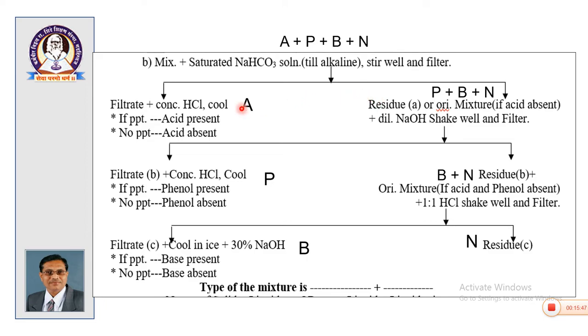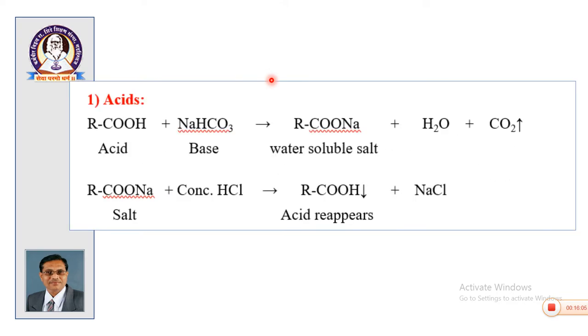See carefully. The filtrate which we get will contain the sodium salt of acid if it is present. Means out of these 4 components, only acid will react with sodium bicarbonate. The reaction which we have seen in this slide is taking place.